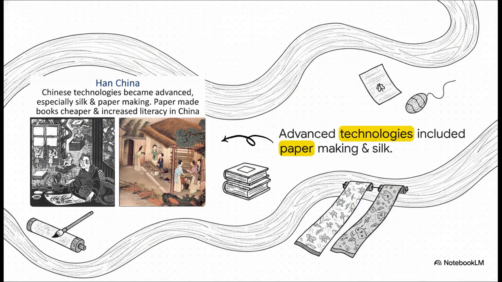And just like we saw in India, having an incredible organizational structure frees up resources for game-changing technological leaps. The Chinese mastered some highly guarded secrets, like silk production, which obviously became incredibly valuable. But they also invented papermaking. And this wasn't just some neat little trick. Paper made books significantly cheaper, which absolutely skyrocketed literacy rates all across China.